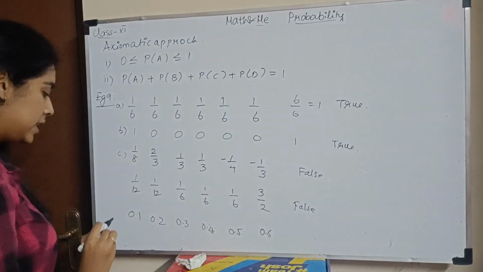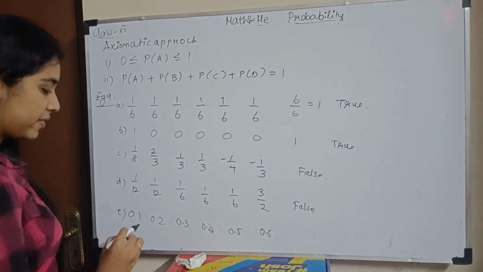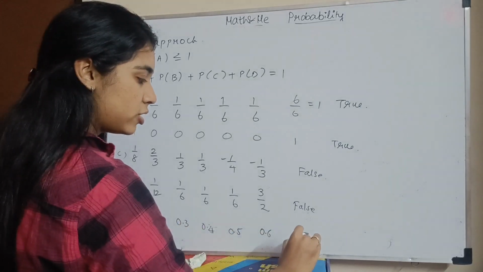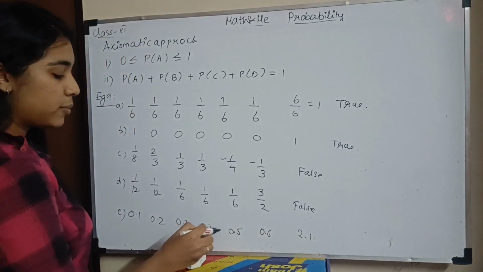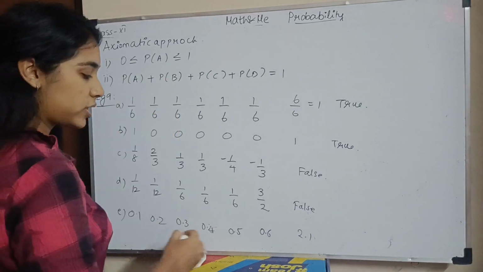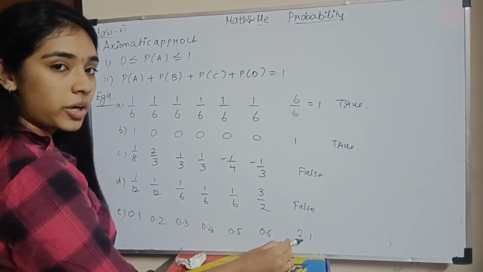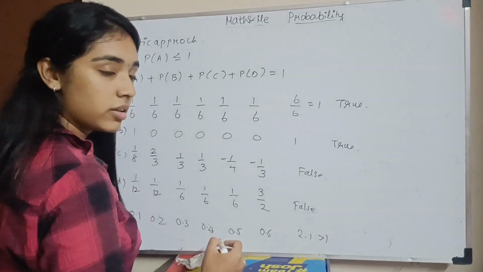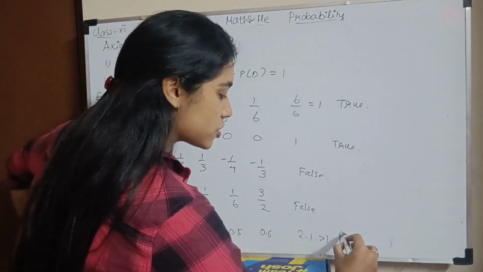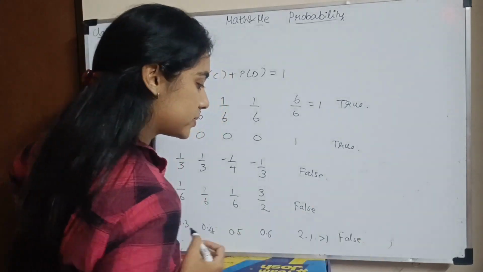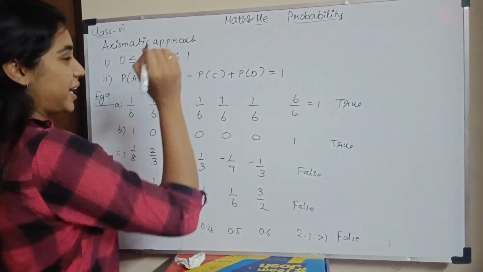Okay? Next subsection, when I add all these, I get 2.1. I see that all the probabilities are between 0 and 1. But when I add them all together I get 2.1. It is a number which is greater than 1, which is not possible. So this is also false. Okay? I missed an E.